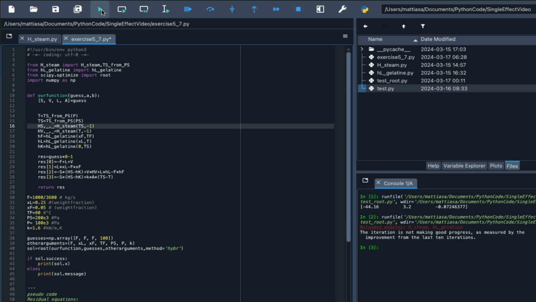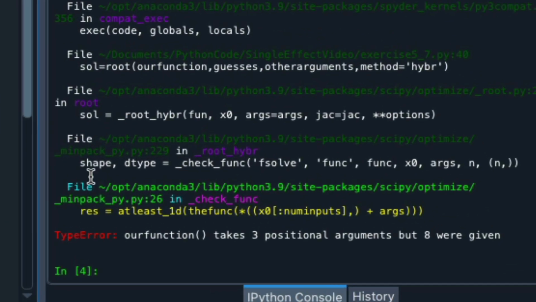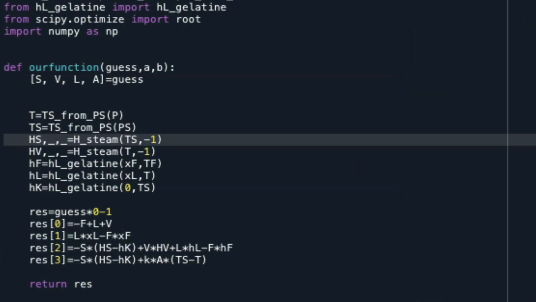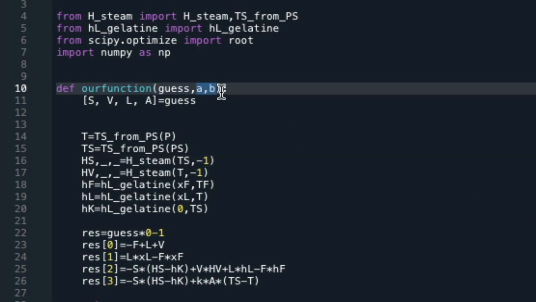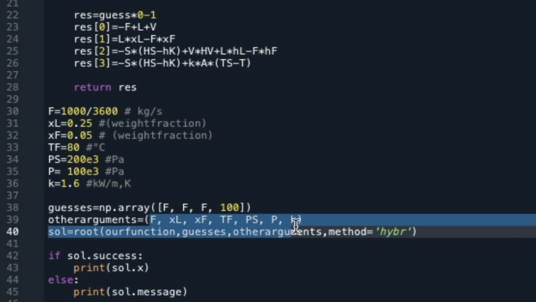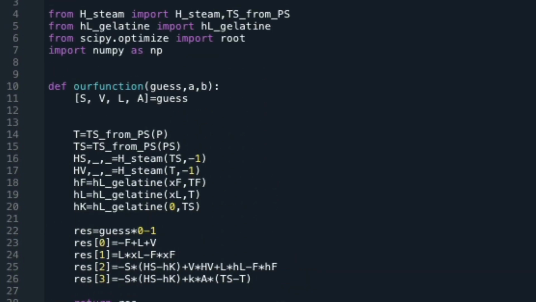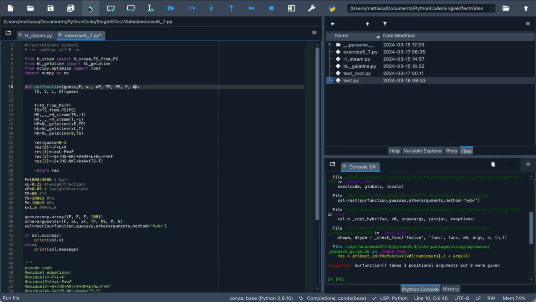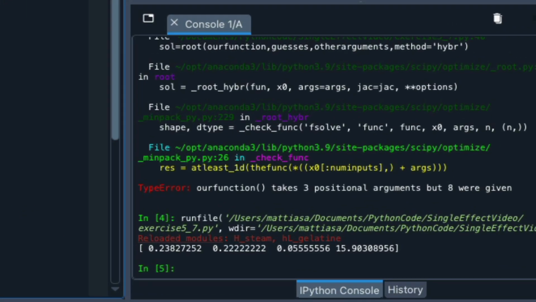Let's try to run our code and see what happens. We get a runtime type error. Our function takes 3 positional arguments, but 8 were given. That's because I forgot to change the definition of our function. It still says A and B, where all our known variables should be listed. So let's copy the order from the tuple other arguments and paste it over A and B in our function definition. Now when we run our code, it all seems to work and we get the area as 15.9 square meters, which is in agreement with our calculations by hand.